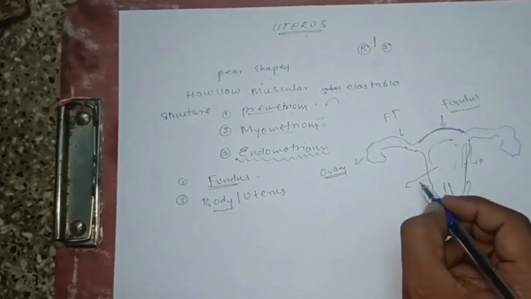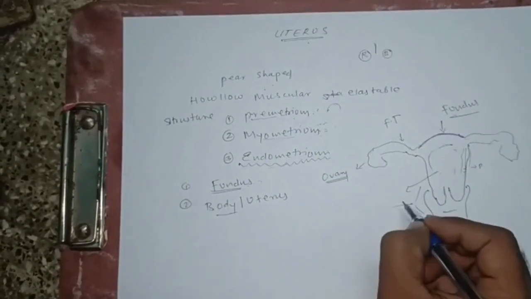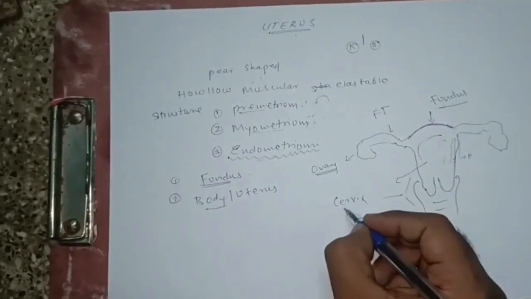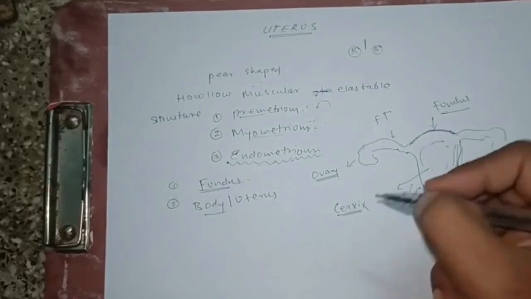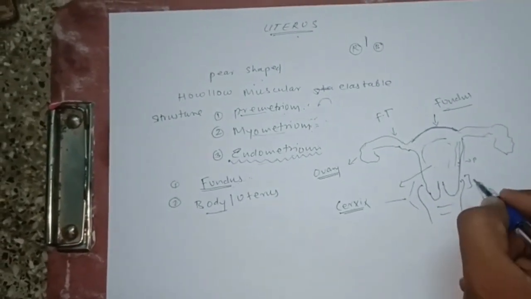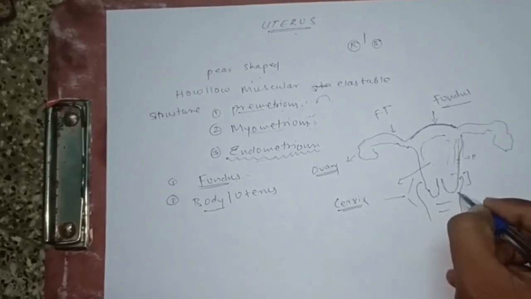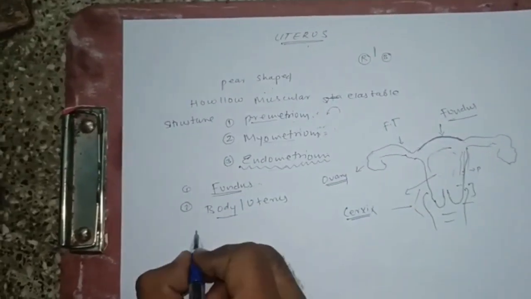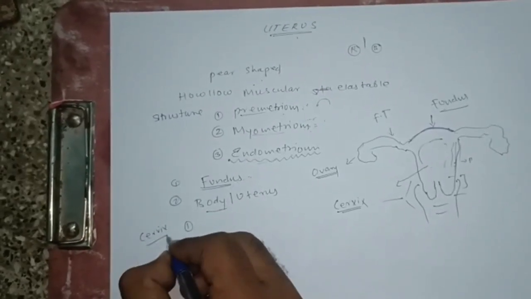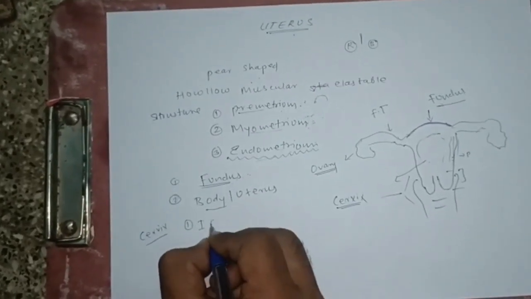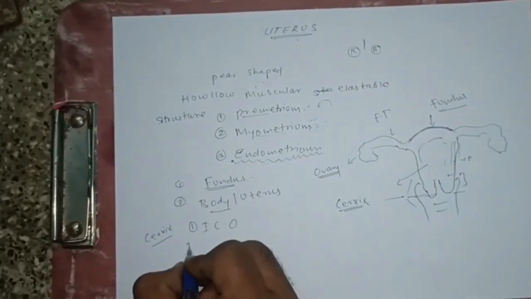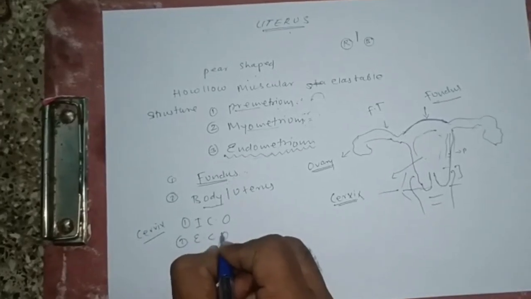See here, this area is known as the cervix. Whenever you are discussing in detail, the cervix is divided into two parts. The area which is present inside the uterus is known as the internal cervical os. The outer side is known as the external cervical os.